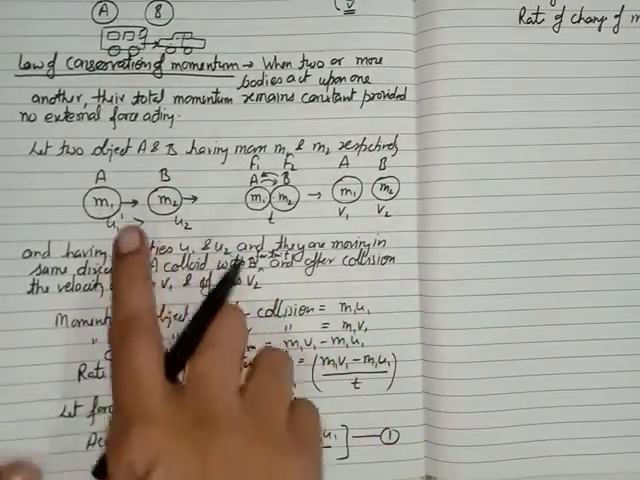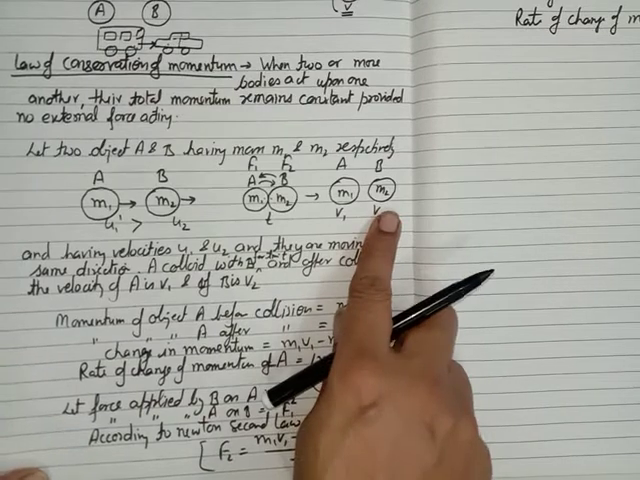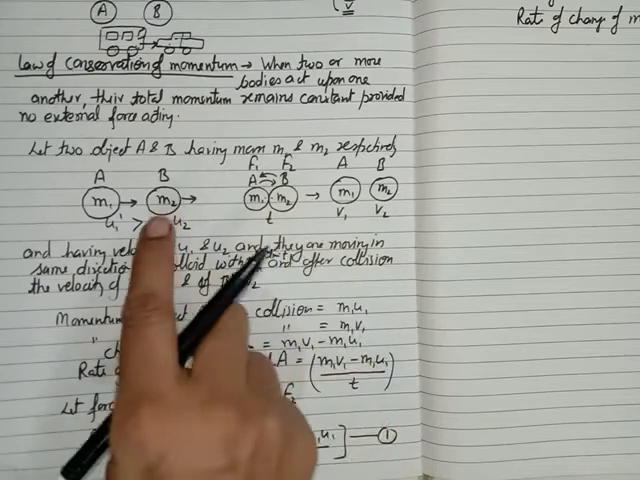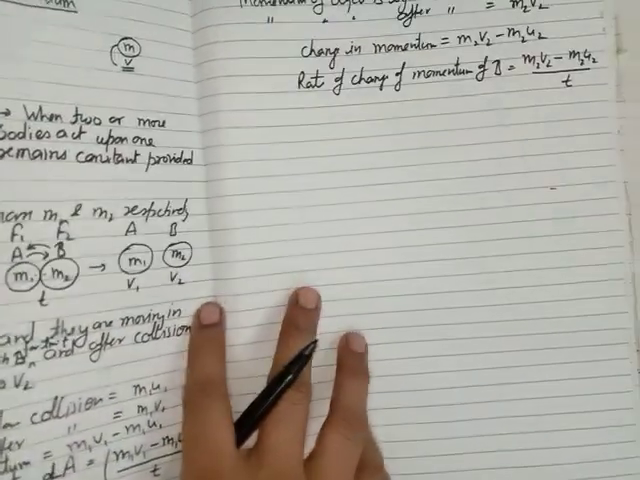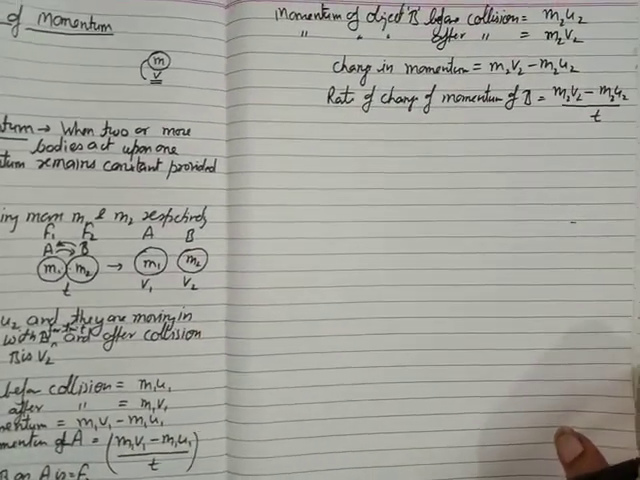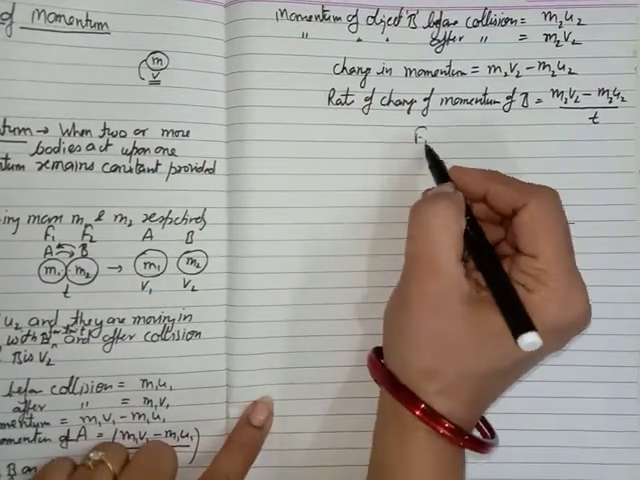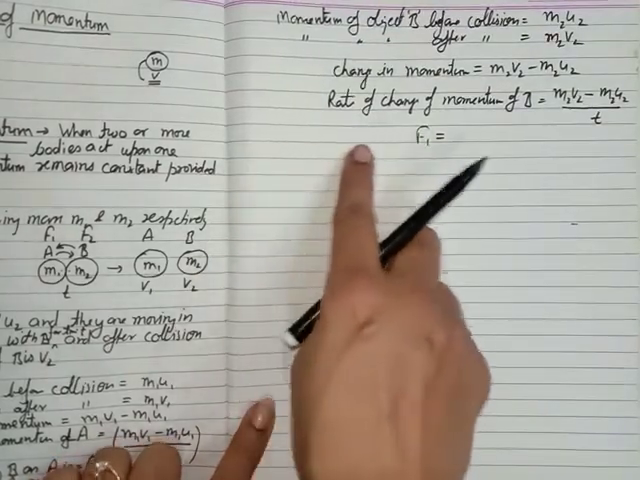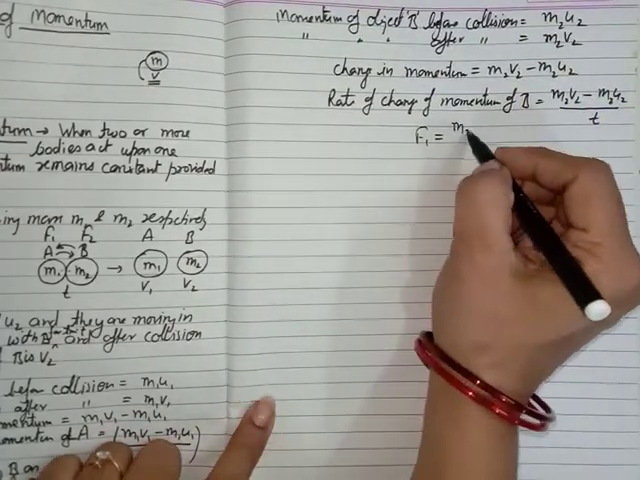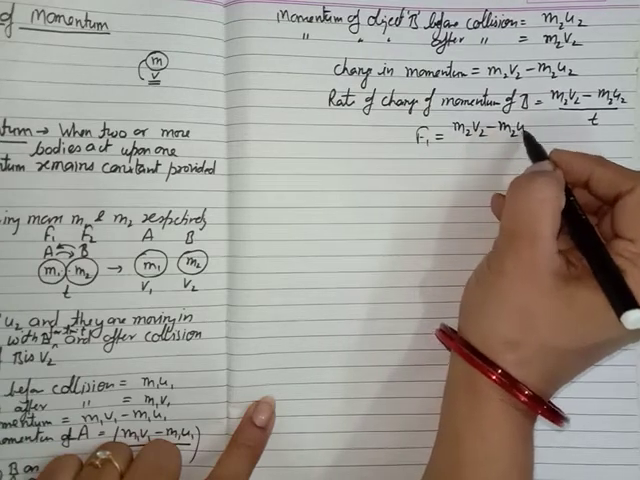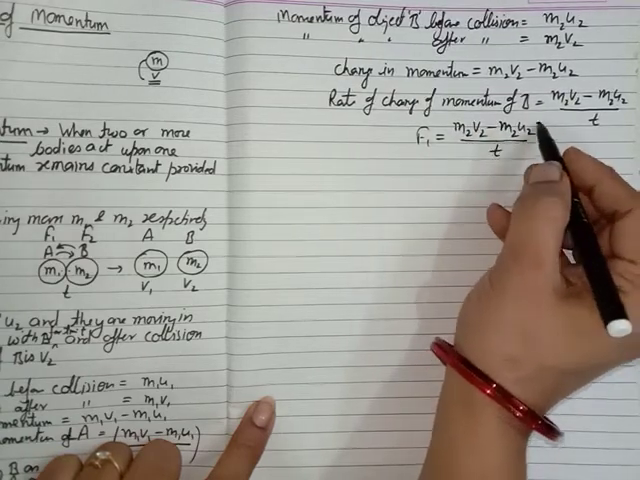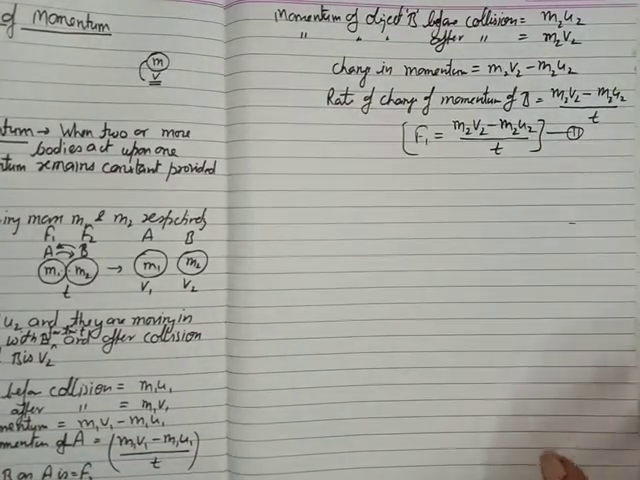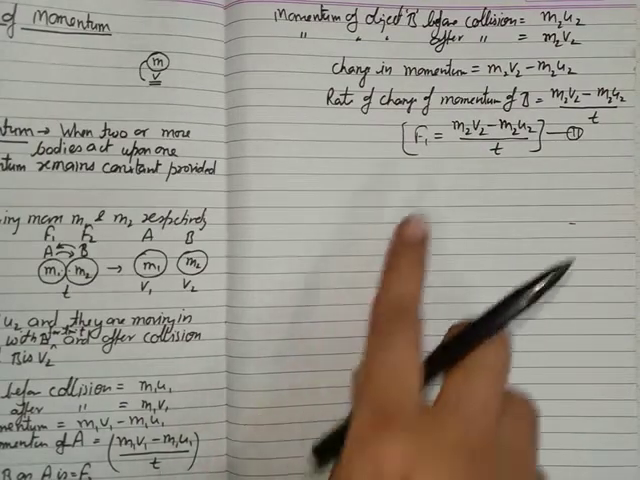Now we know that since the velocity of the object B is going to change, it means the force which is applied by A on B changes the velocity of the object B. So we can write here that the force applied on B is F1, which is applied by A. According to Newton's second law, F1 is equal to m2v2 minus m2u2 upon t. I think it is clear to all of you. That is what F2 and F1 are here.